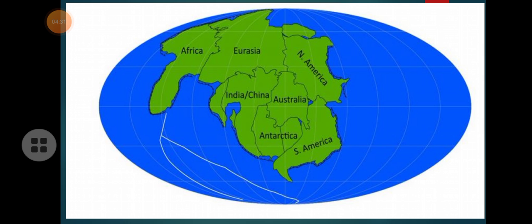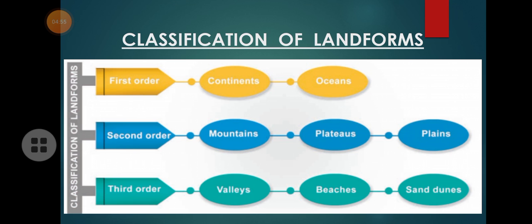So after millions of years, today what we see, several continents, several oceans and several seas on our earth. Okay, so we have 7 continents in the world today, and we have 5 large oceans in the world today.